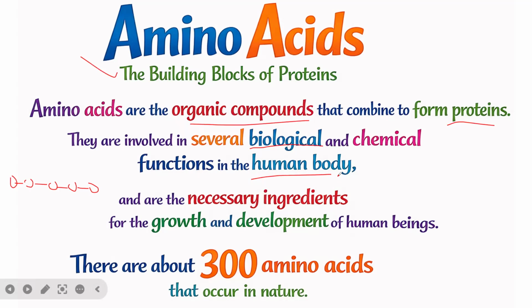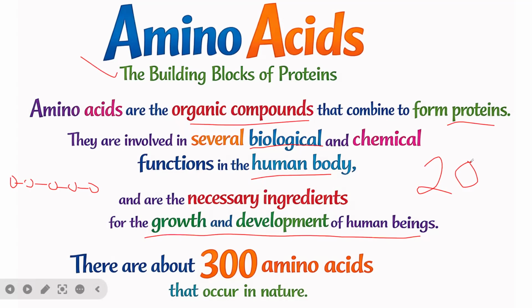These amino acids are essential ingredients for the growth and development of human beings. We need them for our growth and development. There are about 300 different amino acids that occur in nature, but only 20 are found in proteins. The amino acids are the building blocks of proteins.